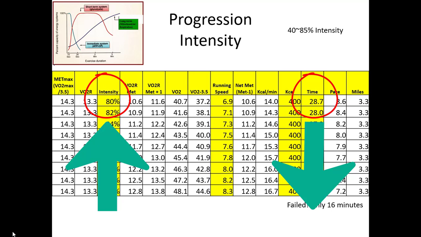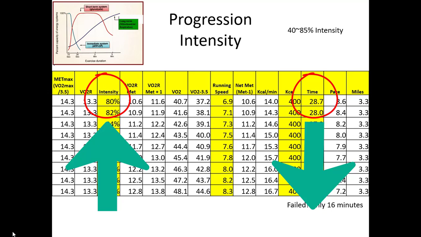Like speed and pace. How about the mile? No, the mile doesn't change. Because you just increase intensity to reach that mile, the time is shorter, right? 28.7 to 28 minutes. How about class? Doesn't make sense.